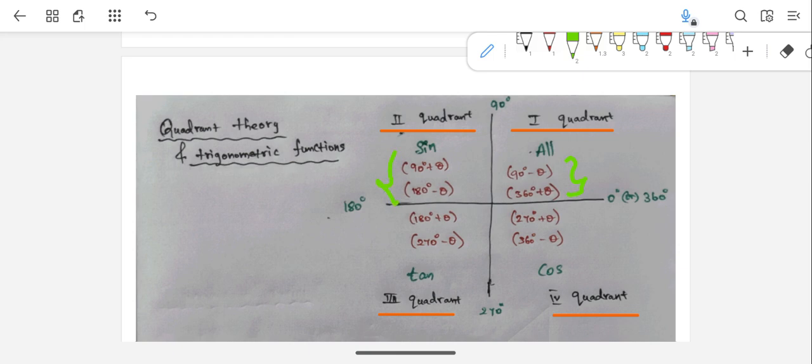We need to understand. Okay, so 90 plus theta is in the second quadrant. 180 minus theta is also in the second quadrant. But 180 plus theta is in the third quadrant. Similarly, 270 minus theta is also in the third quadrant. But 270 plus theta and 360 minus theta will be in the fourth quadrant. So like that it is split, right?